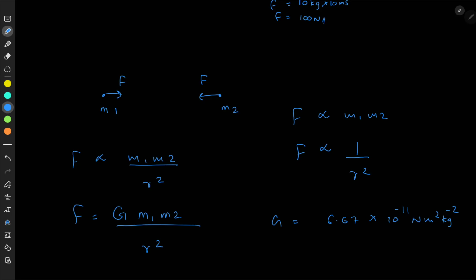Now you can understand why, if you consider your friend and yourself, you two aren't attracted to each other through a gravitational force, not by any other means, just through gravity. Why aren't you pulled together towards each other? The thing is, this G is very, very small.